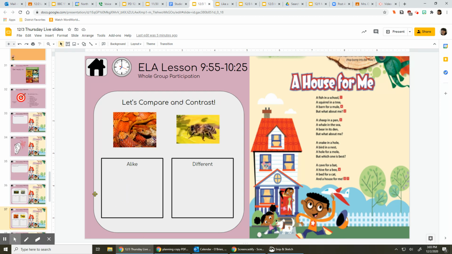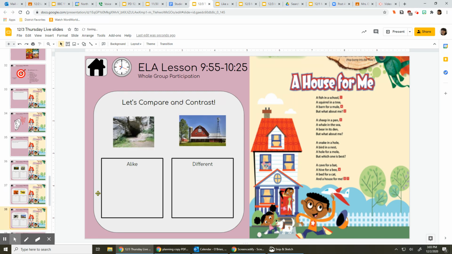Now let's think about this one. How about a snake and a bumblebee? How are they different and how are they alike? I want you to try this one all on your own, okay? A snake and a bumblebee. Go ahead and think of how they're similar and alike and how they're different. Very good. And pause me, remember, when you need more time.